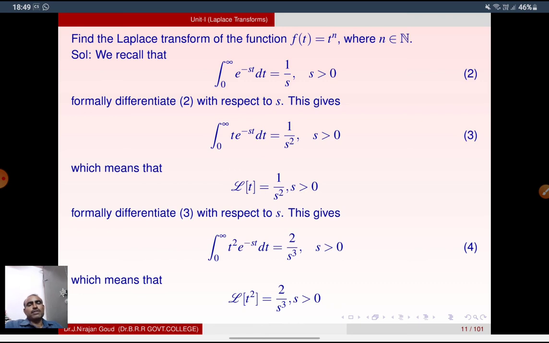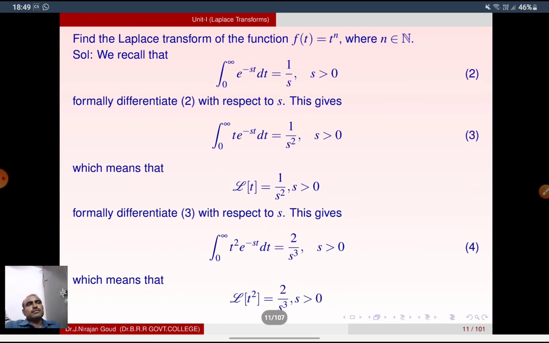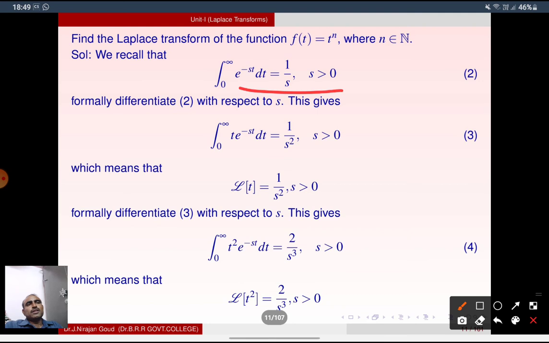Already we proved L of 1 is equal to 1 by s. So by definition, already we proved integral 0 to infinity e power minus st dt is equal to 1 by s. Nothing but L of 1 is equal to 1 by s. Differentiate this equation with respect to s. What do we get?